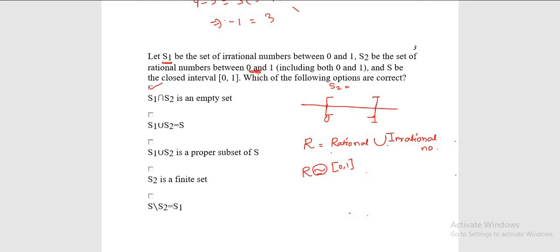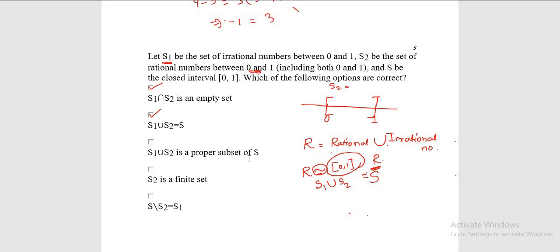Now you already know that R is the collection of rational as well as irrational numbers. So now I will consider this set as my R. So again, all the rational numbers falling in this set, union with all the irrational numbers falling in this set, gives me what? This gives me R, which has been denoted as S here. So we can say S is equal to the union of S1 and S2. So definitely this option is also correct.